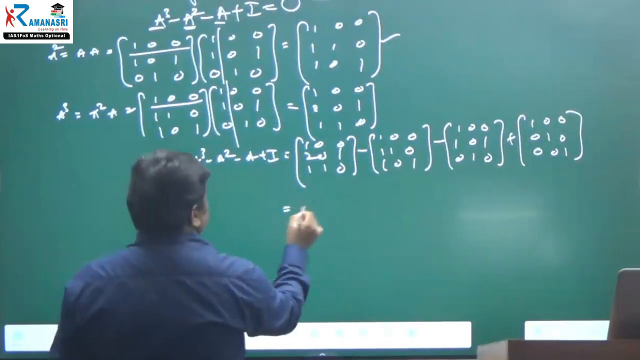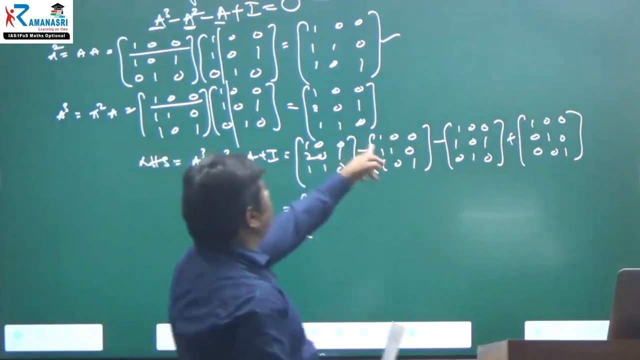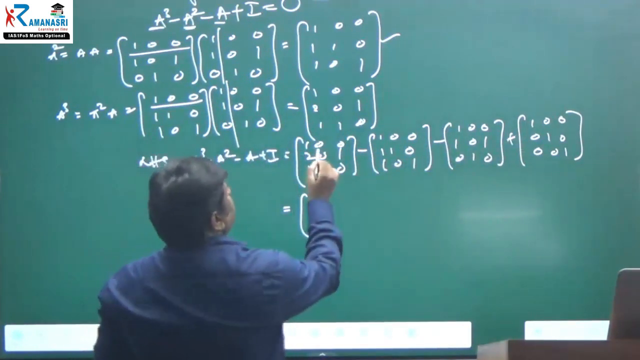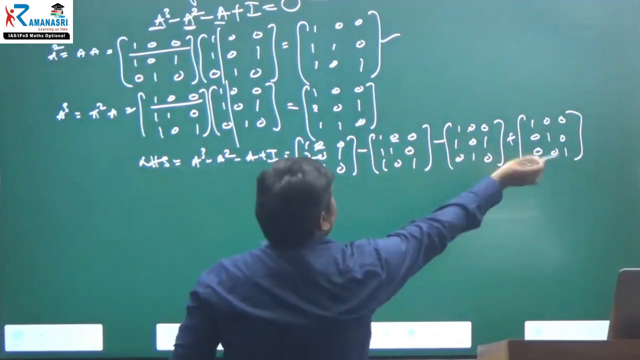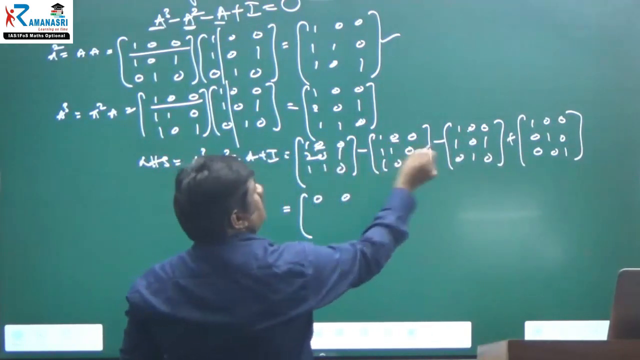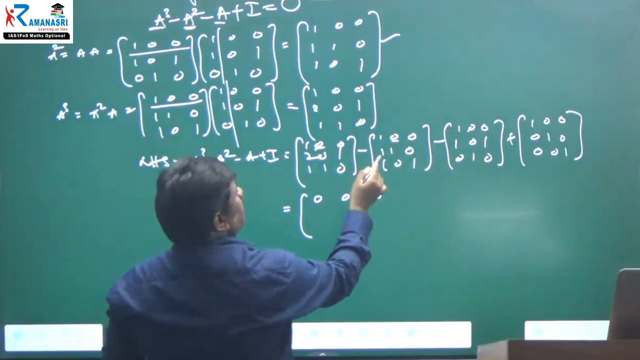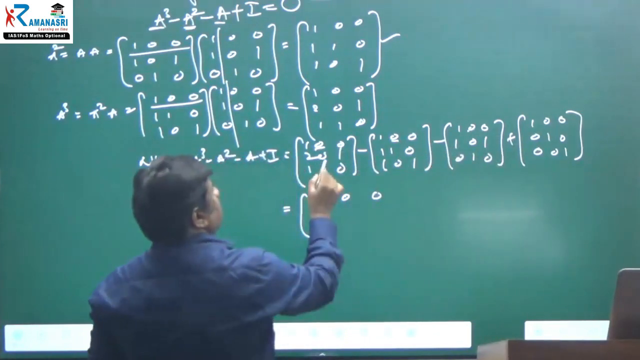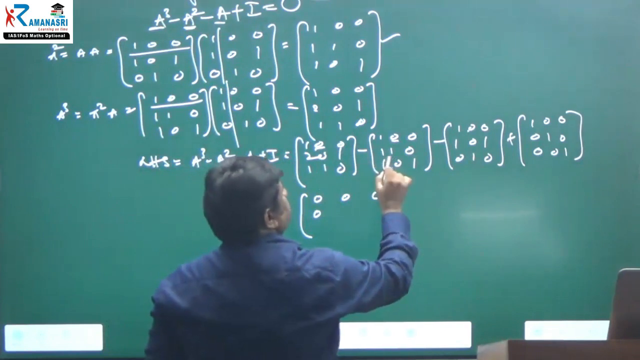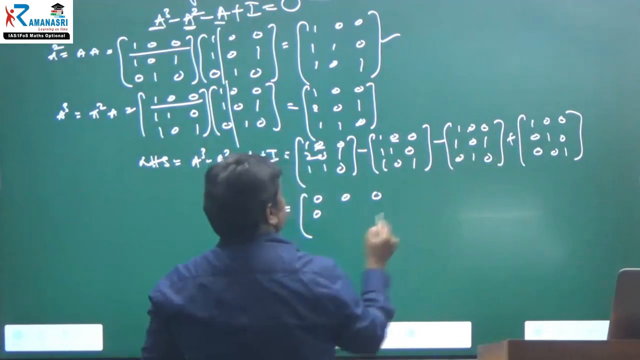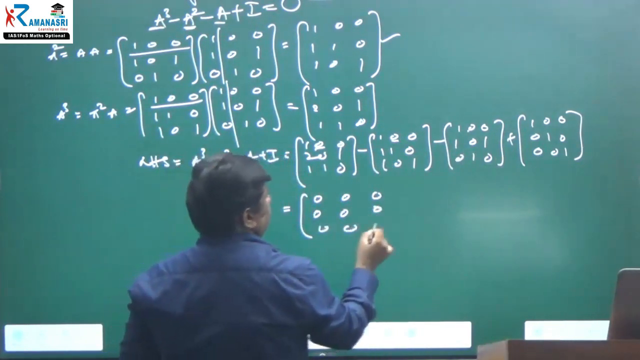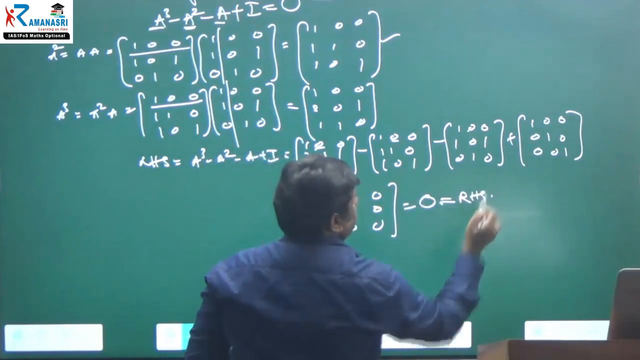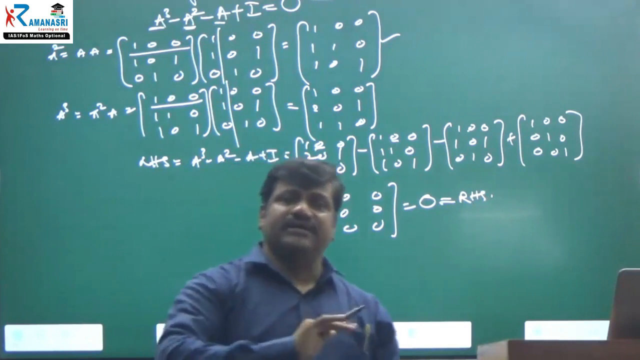Okay, right. This is equal to, carefully, 1 minus 1 plus 1. Therefore, the first element is 0. The second element is 0 minus 0, all zeros, 0. Here also all zeros, 0. Here 2 minus 1, 1 minus 1, 0. Next, this is minus 1 minus 0 plus 1, 0. Everything is 0. That's it. That is equal to O, the null matrix. That is equal to what? RHS. Hence, Cayley-Hamilton theorem is verified.